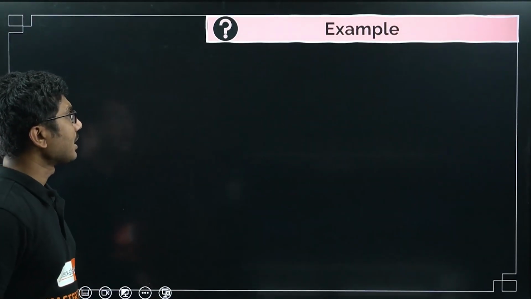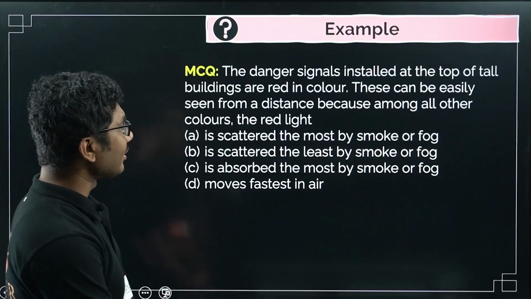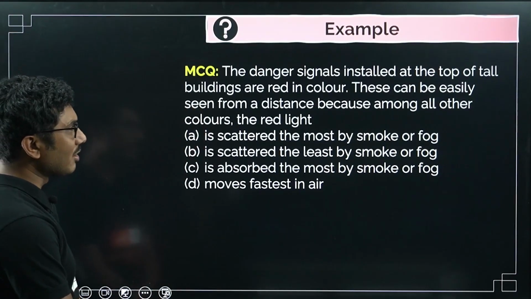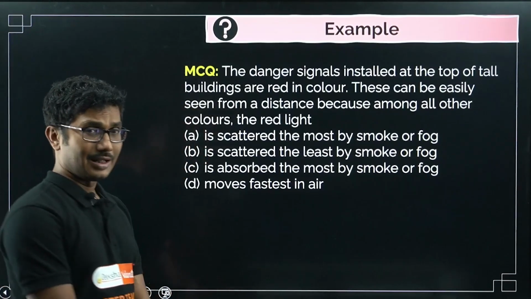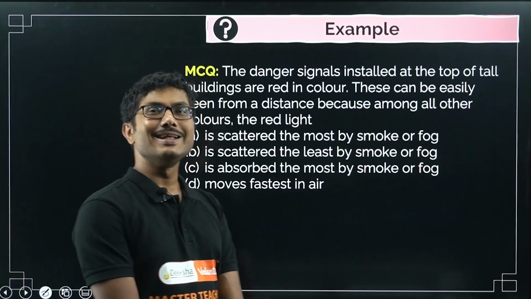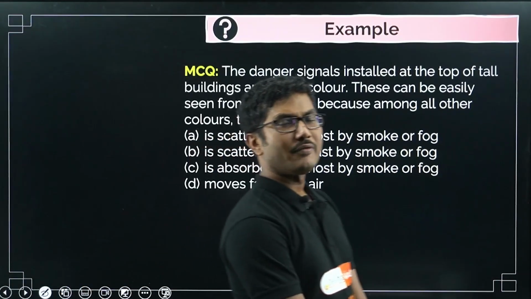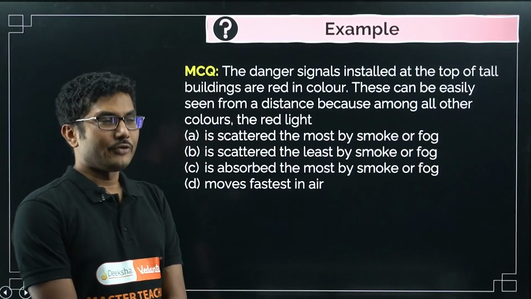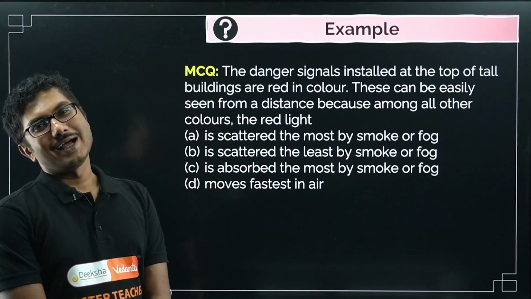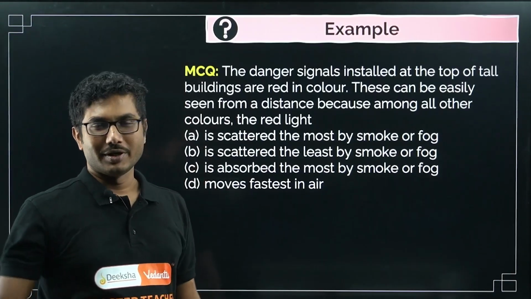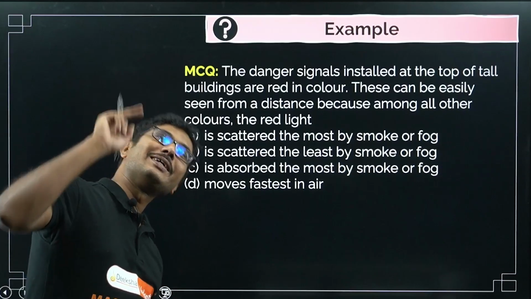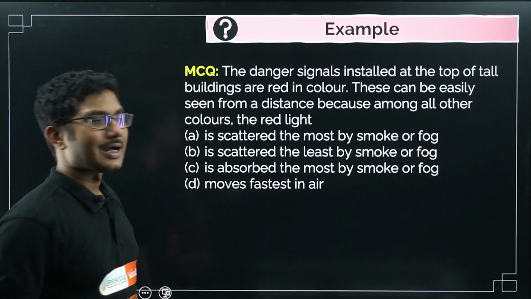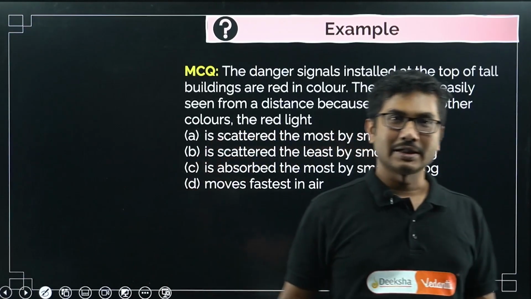Next question is another question. The danger signals installed at the top of tall buildings are red in color. This can easily be seen from a distance because among all the colors the red light scatters the least. So that's why it can be visible from a high distance. Because if you are using blue light, as you know, blue scatters the most, so it will go towards the ground. Someone from the ground might see the blue color, but not someone who is on the same level.